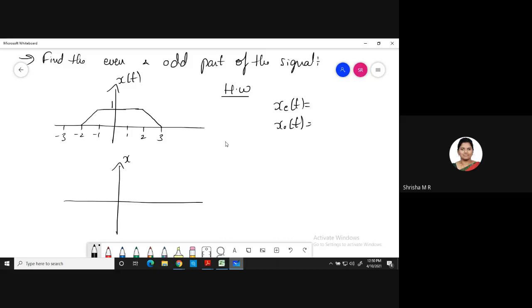You have x of t. So this is minus 1 and this is 1. Okay, and at 1, and this is minus 1.